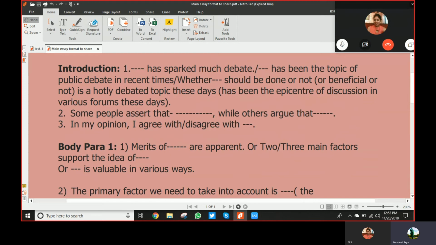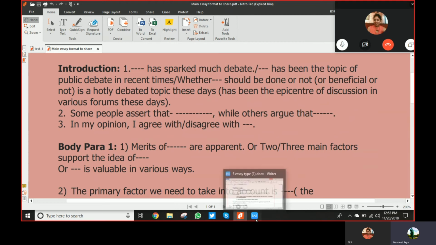The second part of the introduction is your general statement, while the third statement, in the opinion essay only, is where you have to clearly show your stand. That is, I think this, whatever is believed generally, but I think this. So let's say you said, I agree that homework should be given to school students.